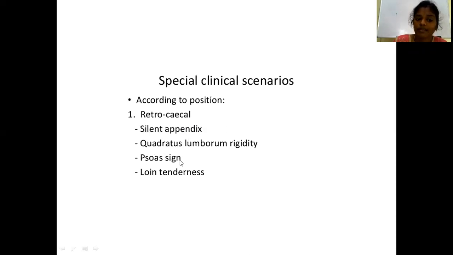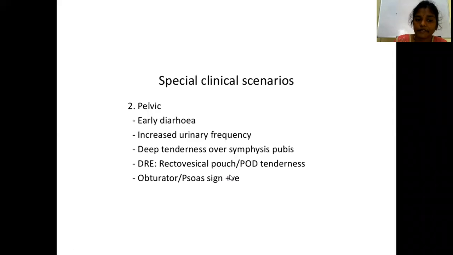There will be psoas sign and also loin tenderness. The other scenario: if the tip is in the pelvis, the tip will irritate the rectum and this causes early diarrhea. If the tip irritates the bladder, then it causes increased urinary frequency. There will be tenderness over the symphysis pubis. And on digital rectal examination, there will be tenderness in the pouch of Douglas or rectovesical pouch, and obturator and psoas signs will be positive.